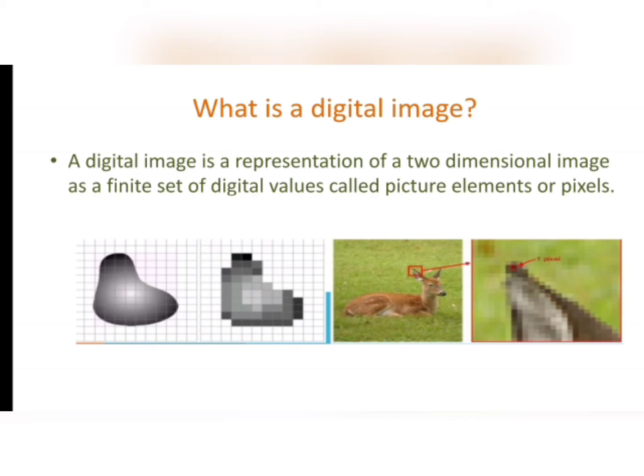That is, in the two given images, the first part of each is the two-dimensional image, and the second part is the representation of that two-dimensional image in the form of pixels, and the smallest unit in these pictures is called the picture element or pixel. So as of now we have known the basics of digital image. So let's proceed to digital image processing.